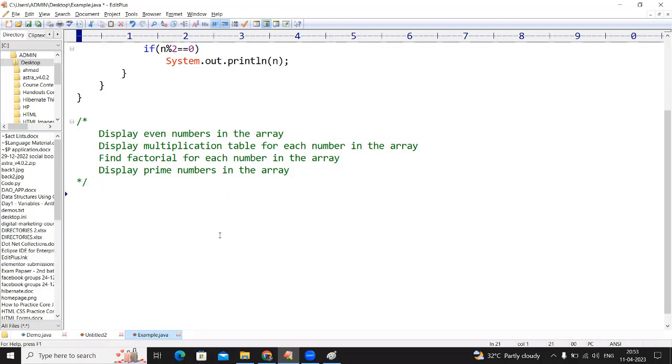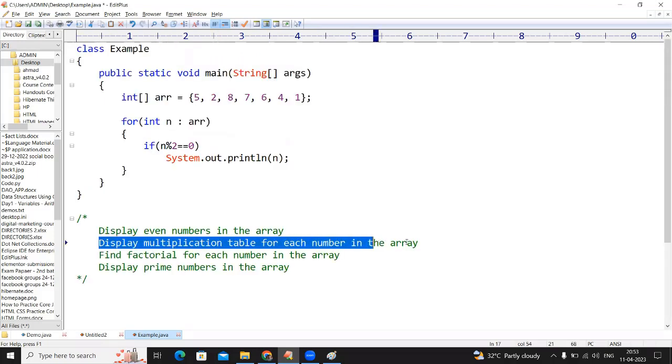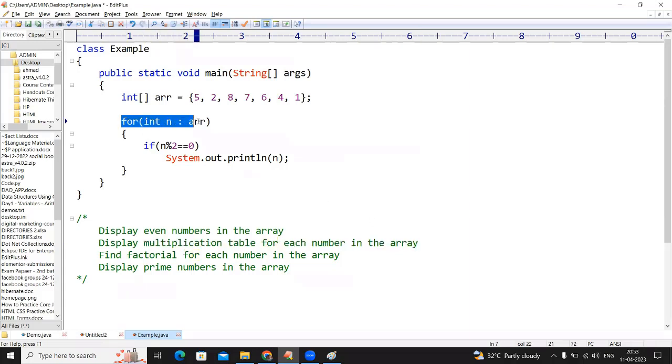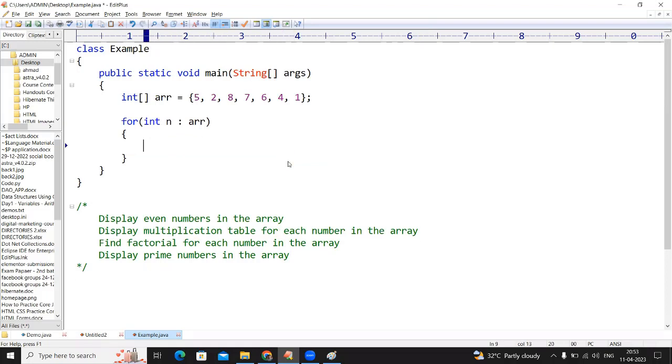That is. And now here display the multiplication table of each number in the given array. Same thing I'm taking. The number. Sir, how can we display the multiplication table? First, let me write one message. System.out.println.